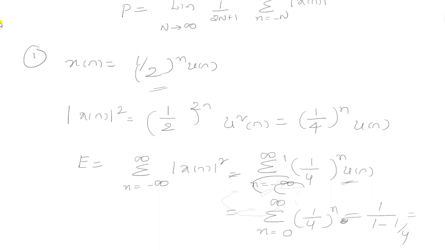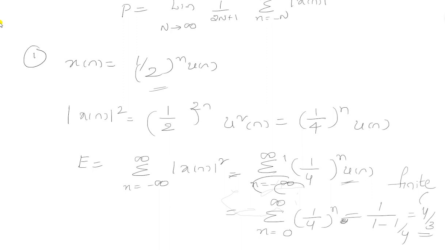The answer is 4 by 3, which is a finite value. So we can say the signal is an energy signal.